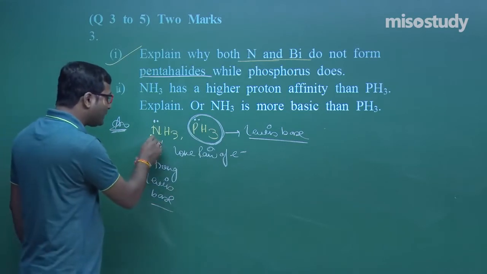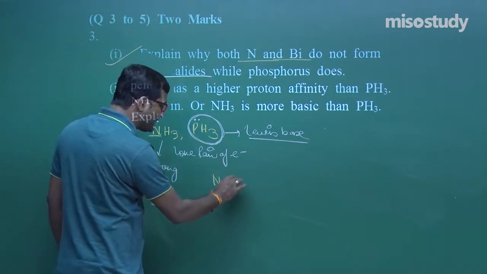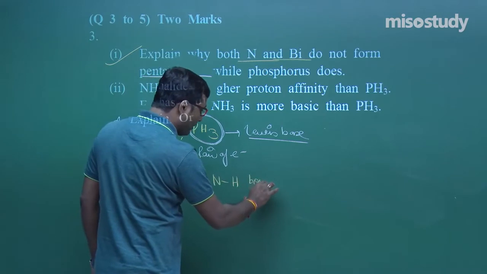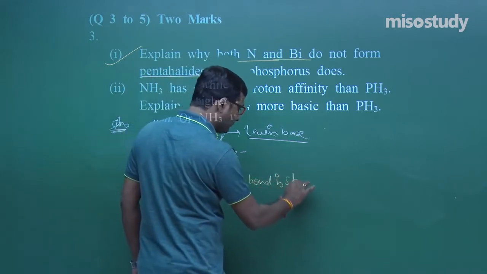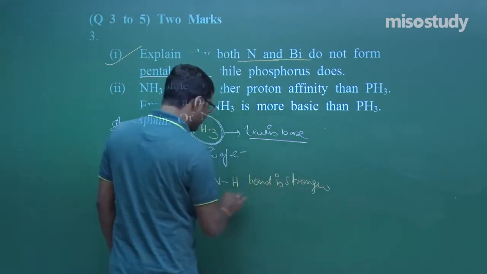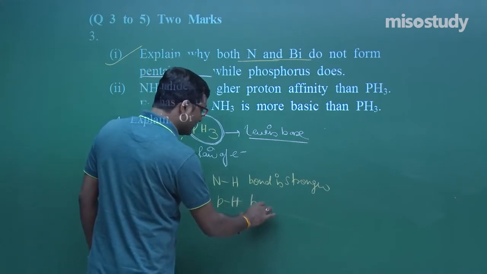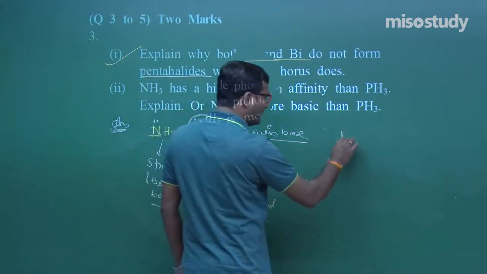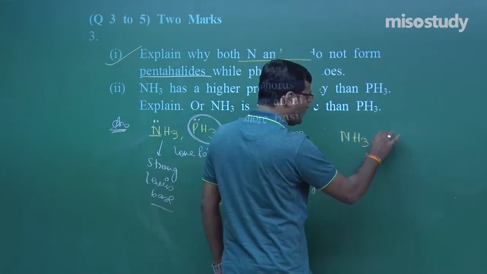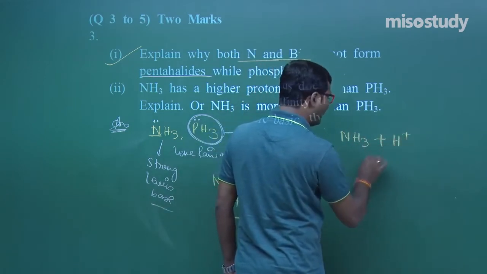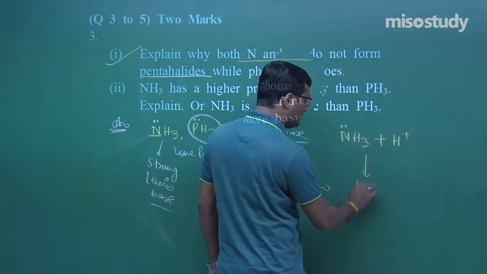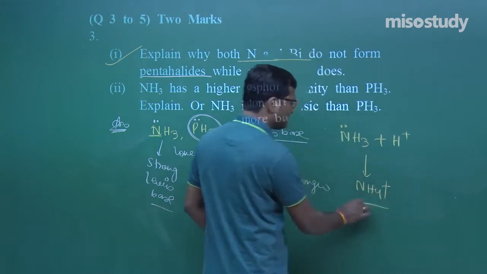And due to the small size, the N-H bond is stronger than the P-H bond. So it has the ability to attract a proton and convert it into NH4 plus, my friend.